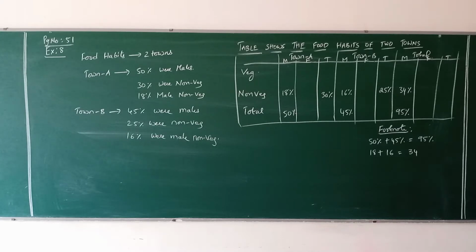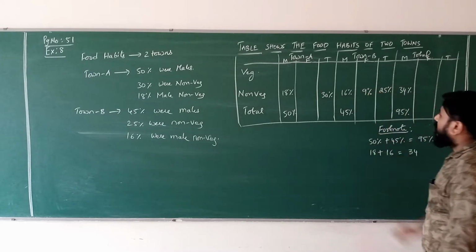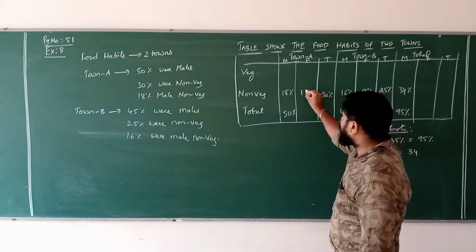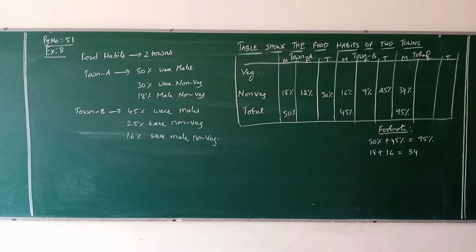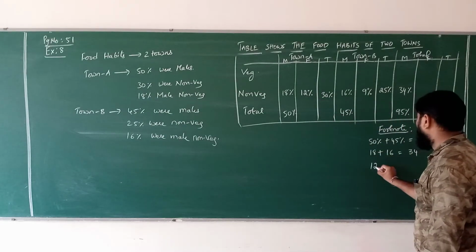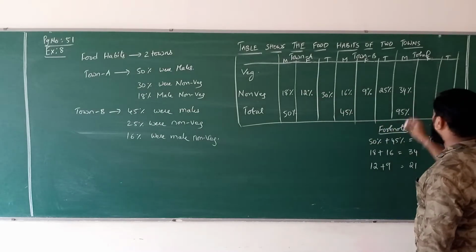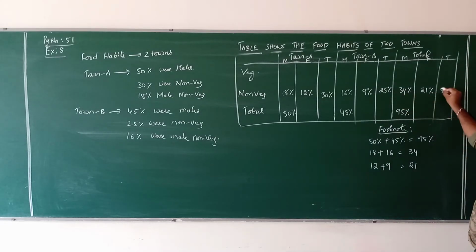Next, here 25, here 16, and the balance is 9%. And then here 30%, here 18%, so balance is 12%. Now, female 12 plus female 9, so 21% here. So 34 plus 21, 55% is here.